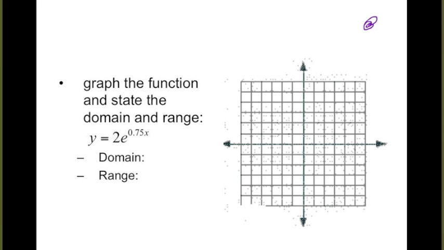Okay, so to graph an exponential function with an e in it, we're going to do so with an xy chart, just like we've been doing when they didn't have e's in it. I'm going to use a negative 1, 0, 1, and 2 again as our x's. And then you're really just going to need to type this whole thing into the calculator. So I don't expect you to be able to evaluate e things by hand with that gross decimal. So what you're going to do is just type them each into the calculator.